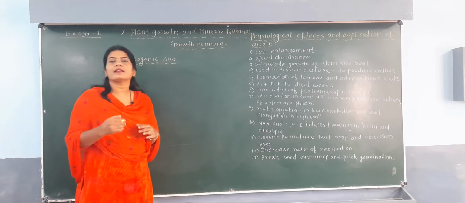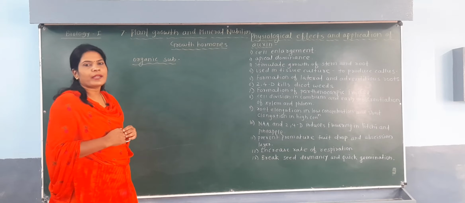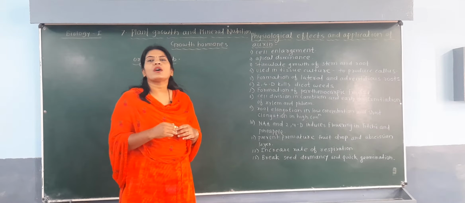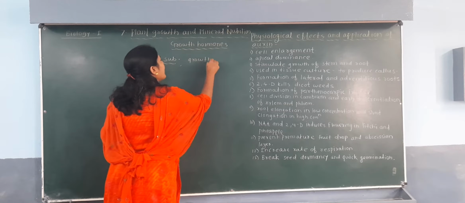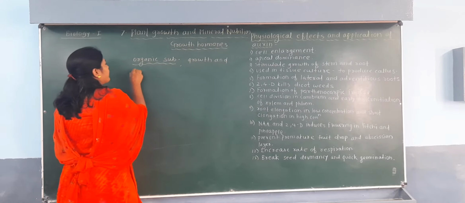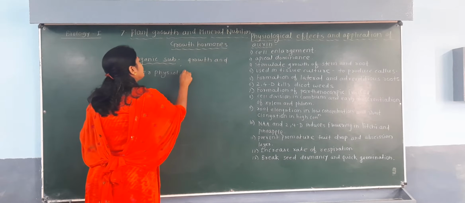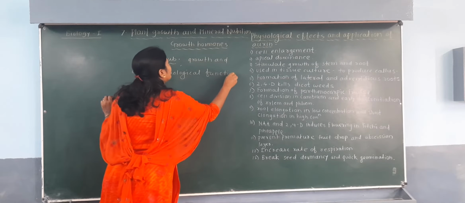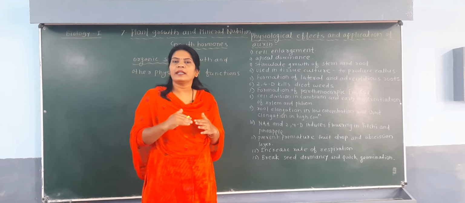So hormones are organic compounds produced in a higher plant, which affect the growth and other physiological functions. Hormones have a role not only in the growth of the plant, but also in other physiological activity.